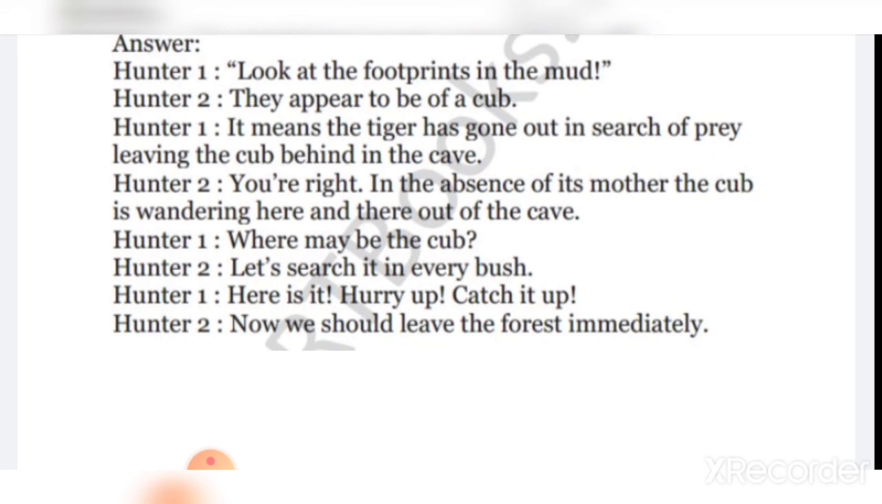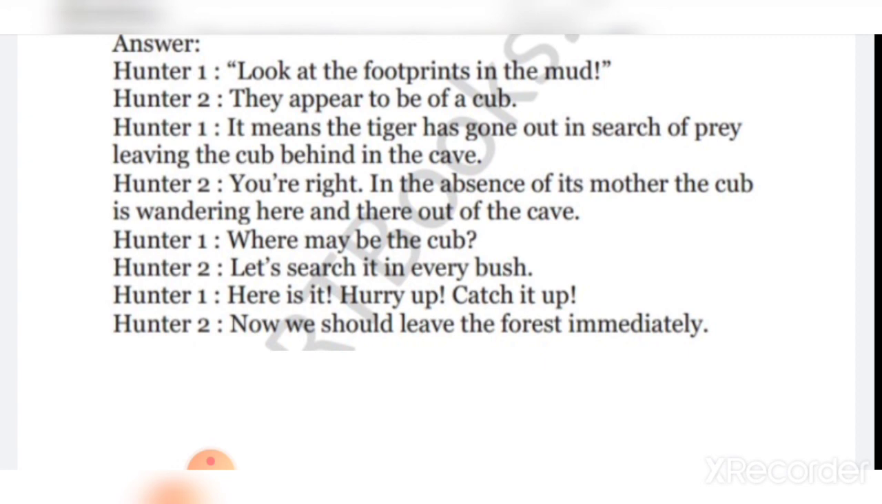Cub कहाँ है? So hunter 2 says, let's search it in every bush. Bush, that means plants. जो थोड़े बड़े प्लांट होते हैं उसको क्या बोलते हैं? Bush. So hunter 2 says, let's go and search for that baby cub in the bush. Hunter 1 says, here it is. Hurry up, catch it up. Hunter 1 has seen that baby tiger, and he said, hurry up, let's catch it. चलो जल्दी करो, उसको पकड़ लेते हैं.